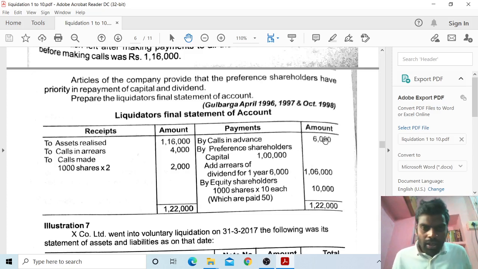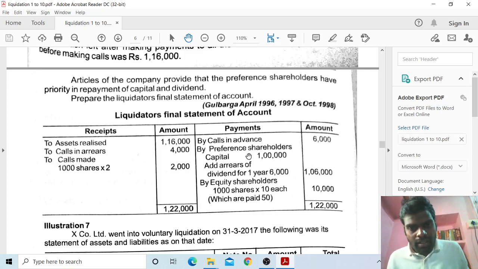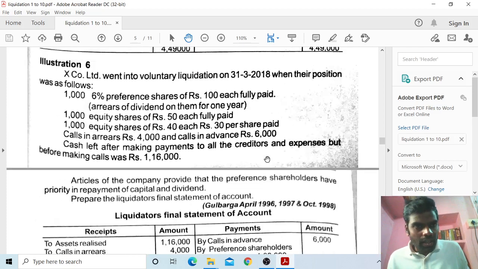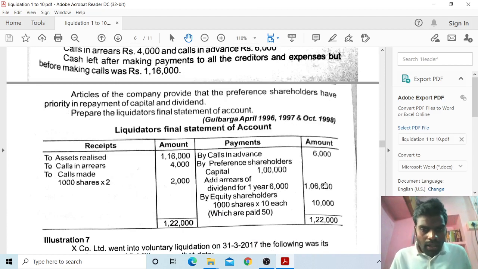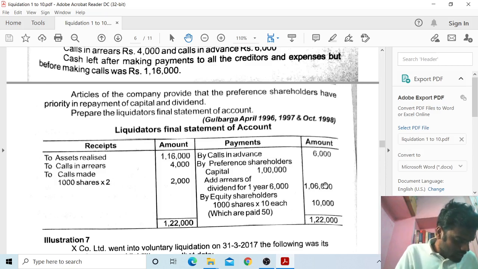Now 1,14,000 is available. By preference shareholders capital plus 1 lakh rupees, arrears of dividend 6% of 1 lakh, so 6,000. So you have to take 1,06,000. The available amount for preference shareholders is 1,14,000, but 1,06,000 we have given to preference shareholders, minus 1,06,000. So now the balance is 8,000.